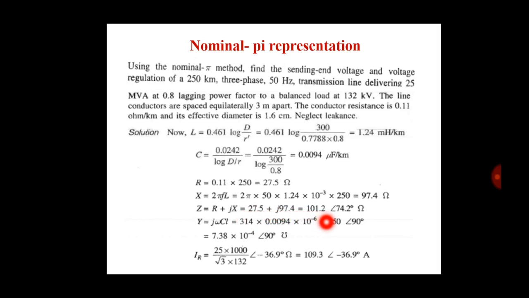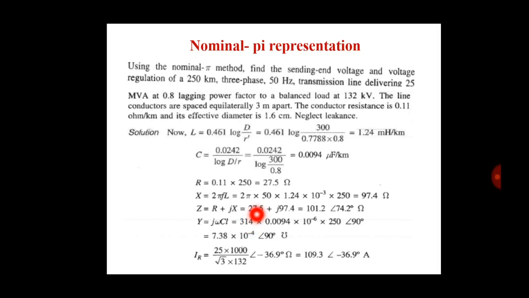We have the value per kilometer but we find it for the whole length, meaning 250 kilometers, so multiplying by 250, we have the admittance equal to 7.38 into 10 raised to minus 4 with angle 90 degree mho.